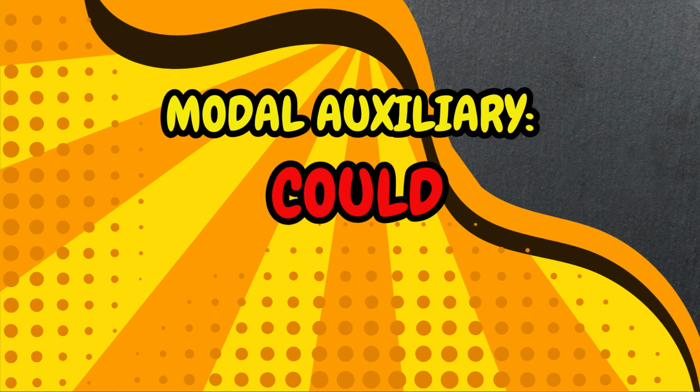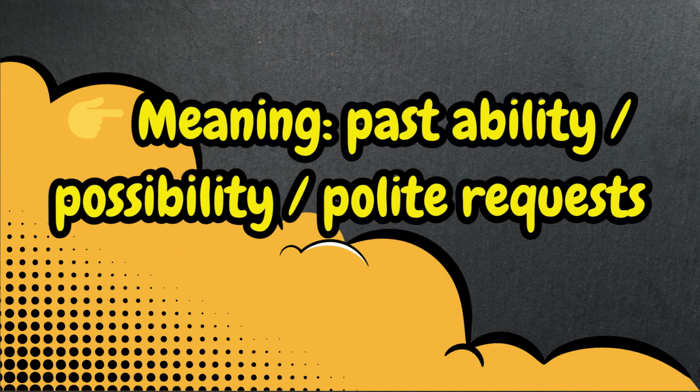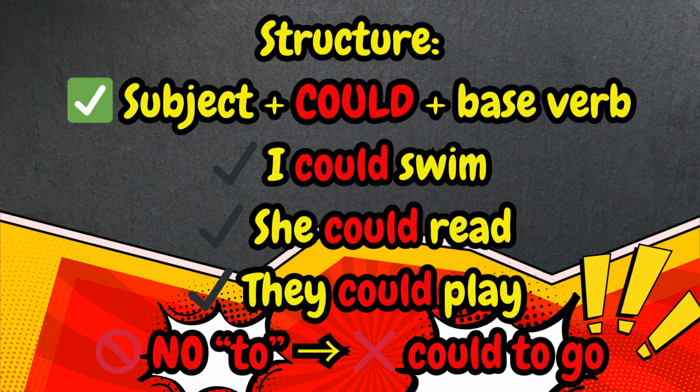Modal auxiliary could. Meaning: past ability, possibility, polite requests. Structure: subject plus could plus base verb. I could swim, she could read, they could play. Not: could to go.